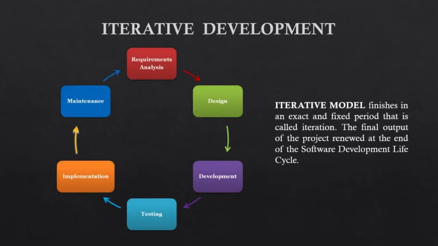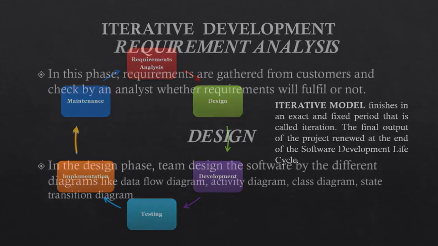Iterative development. The iterative model finishes in a fixed period called an iteration. The final output of the project is renewed at the end of the software development life cycle. Each module goes through requirement analysis, design, development, testing, implementation, and maintenance.